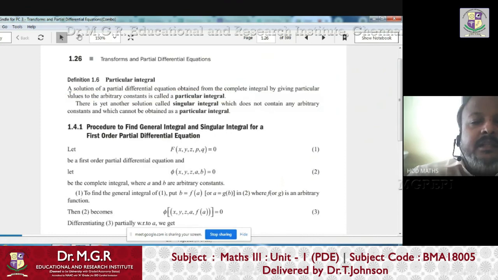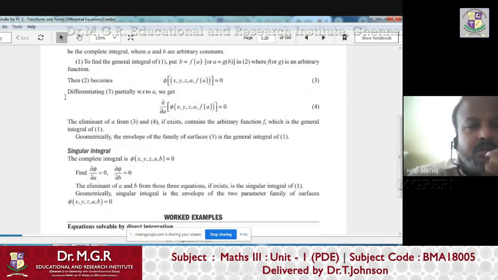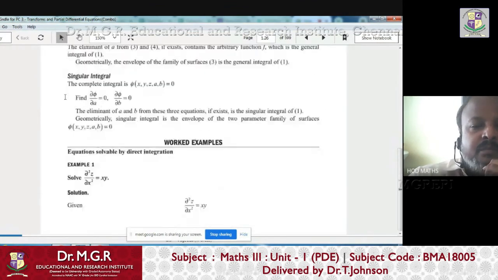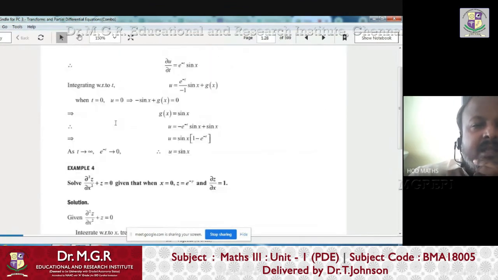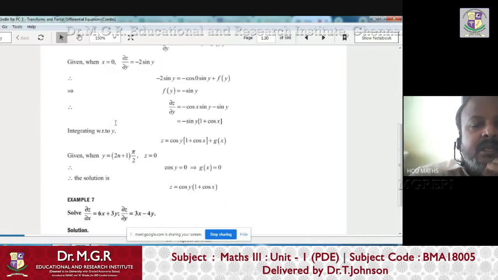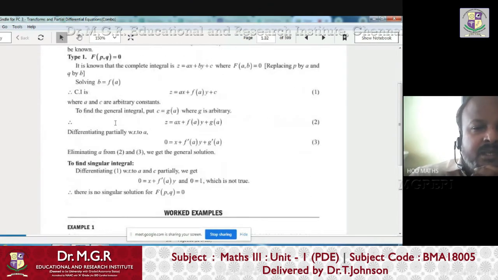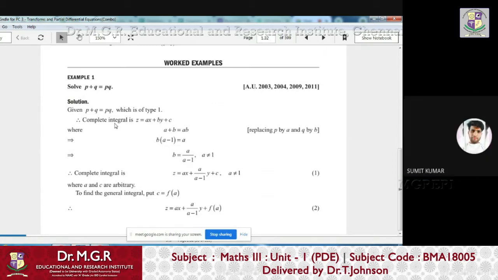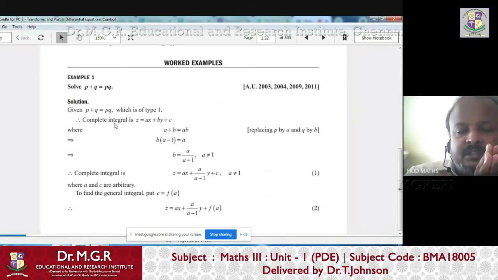Like that, there is one more thing called the singular solution. That we will come back to later, because we have 10 minutes more. So we'll see one simple example and try to find the complete solution and general solution. It is a very simple problem, only a 2-line problem. If you are able to understand it, it's a very nice one. Now can you see the screen? Example 1. Yes, sir. Okay, just 1 minute.